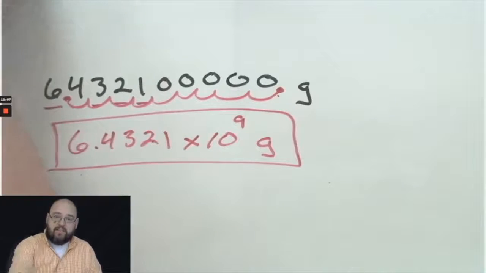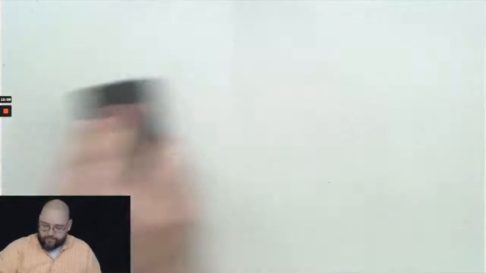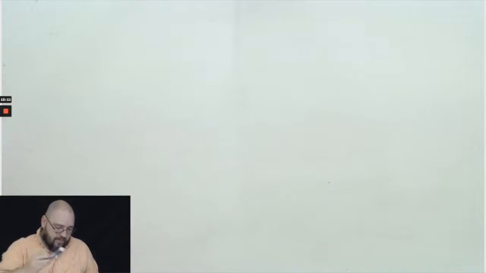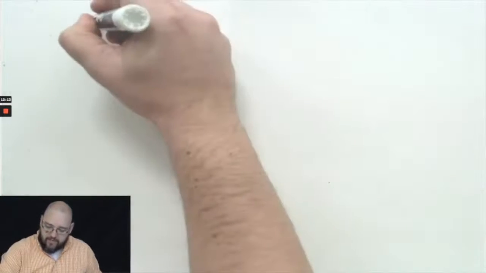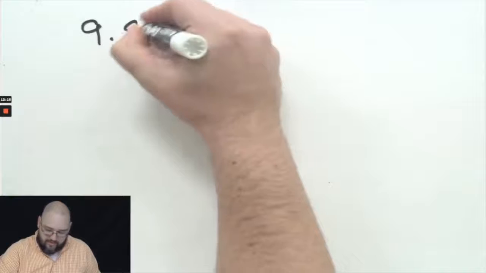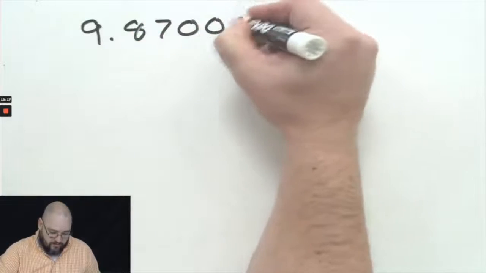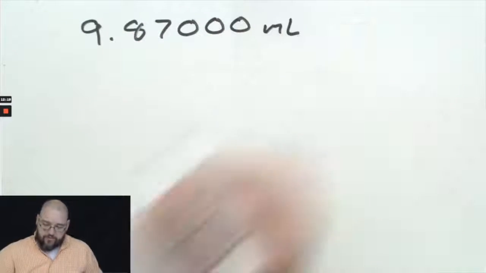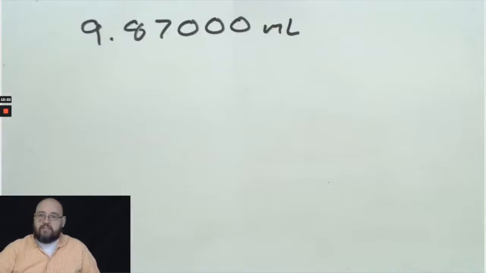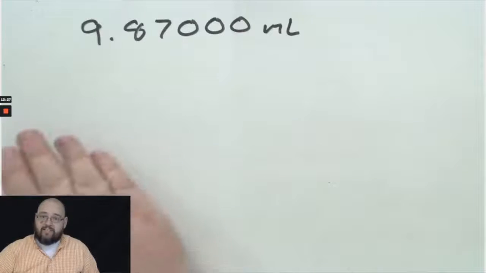Okay, let's do another example. So this time, let's say I have 9.87000 milliliters. This is my original number, and I'm told I want to put this in scientific notation.